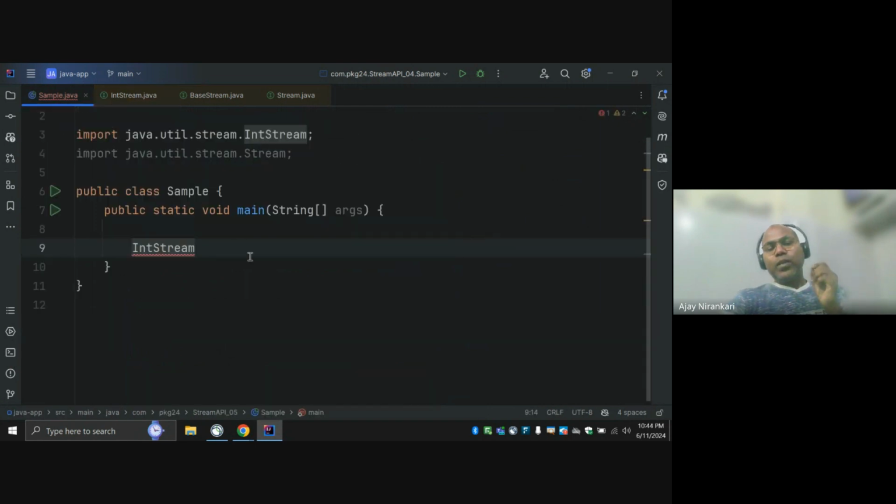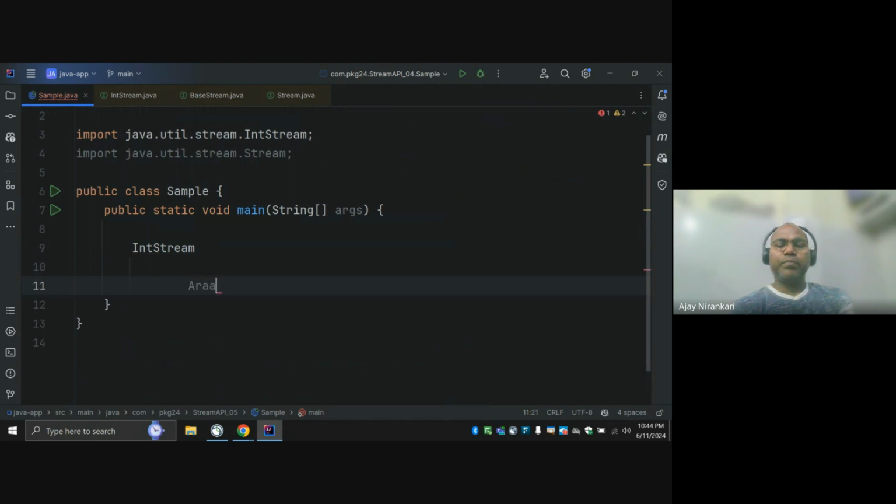So whatever functions we discussed, like flatMap, filter, forEach, all these functions are also available for this stream API, right? So the question is how we can generate this stream API in Java, because last class we said that whatever data we have, maybe an array or maybe a list, we have a function to generate the stream, right?